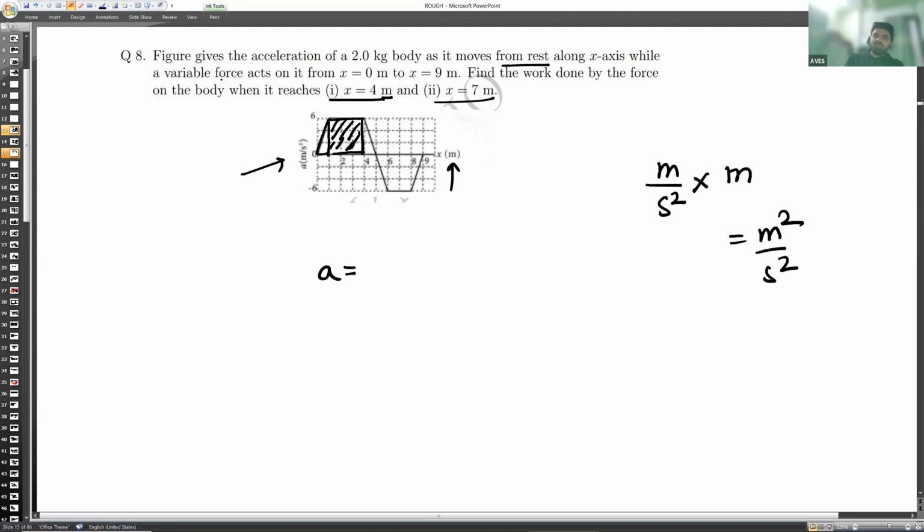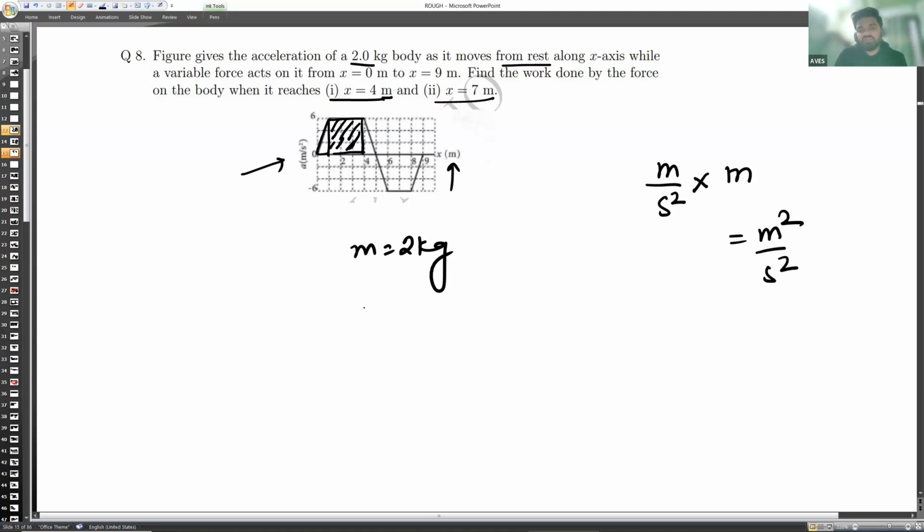Got it? The figure gives the acceleration of a 2 kg mass. First just write down the given data of the question. Mass is 2 kg, as it moves from rest along the x-axis while a variable force acts on it from 0 to x equals 9. Find the work done by the force on the body when it moves from x equals 4 meter to x equals 7 meter. So we need to find the work done by the force.